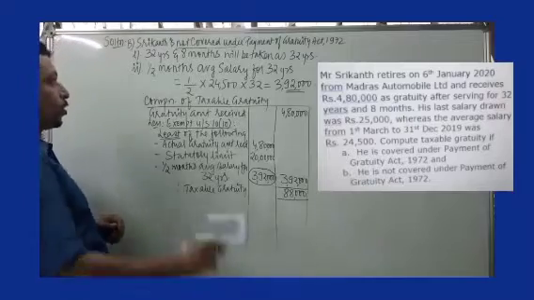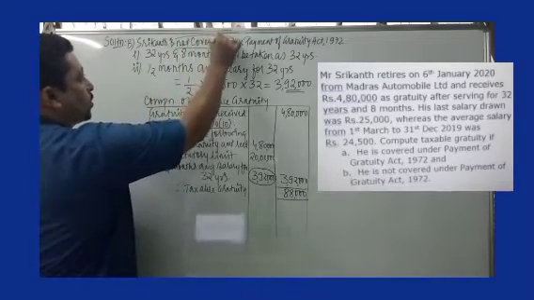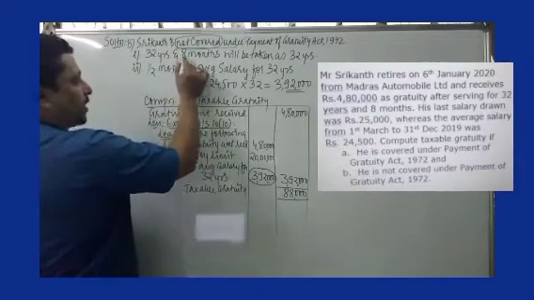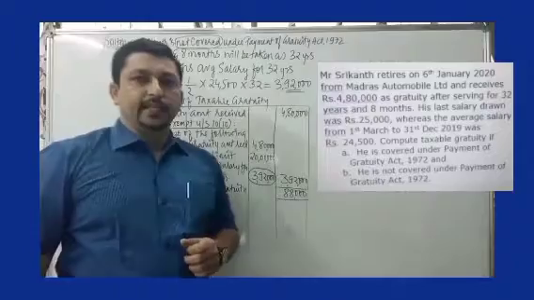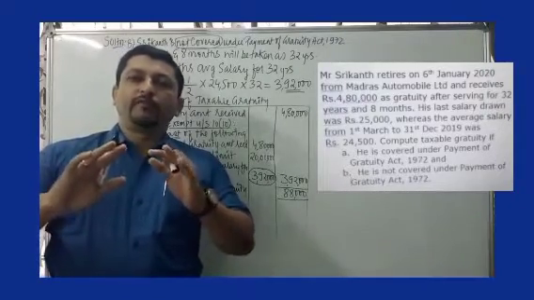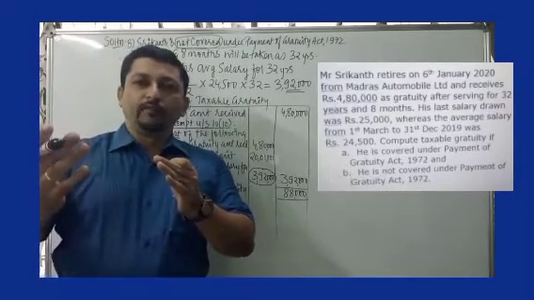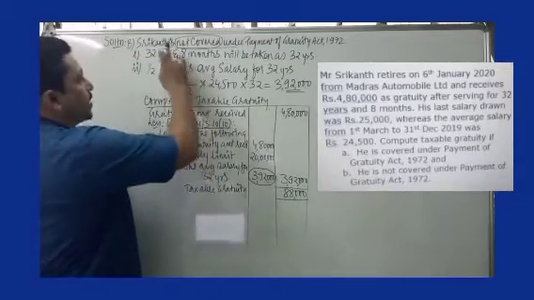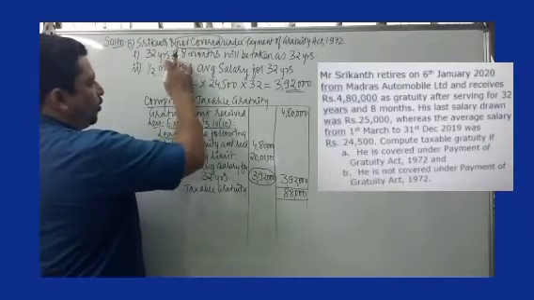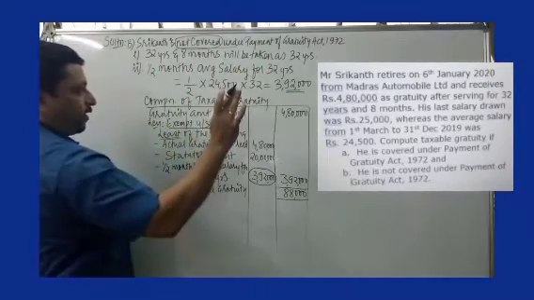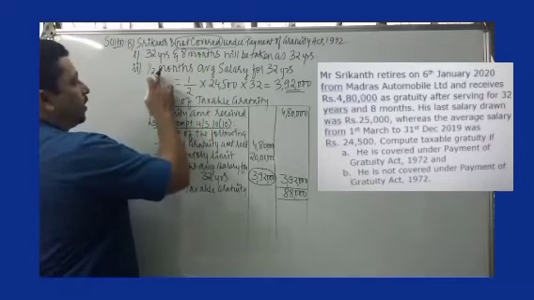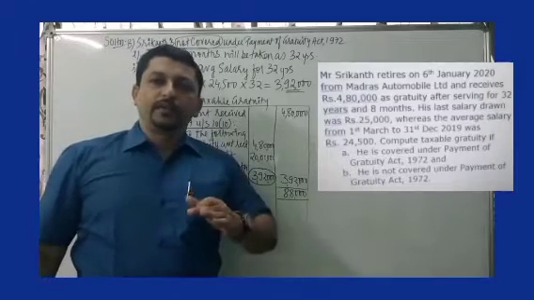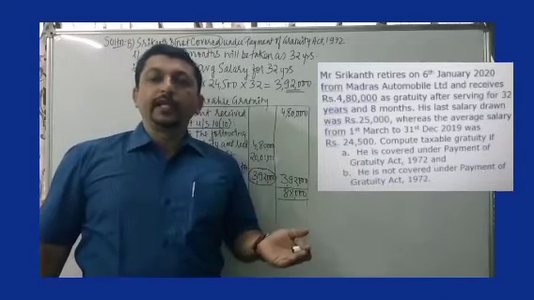So let's again go through that. He is not covered in question B. Since he is not covered, 32 years and 8 months will be taken as 32 years itself, because we don't have the concept of converting the fraction of the year into a full year, even if it is more than 6 months. We talk only about completed years in case of the not covered concept. Since not covered, the third criteria is half month's average salary. Average salary is the average of the salary of the last 10 months preceding the month of retirement.